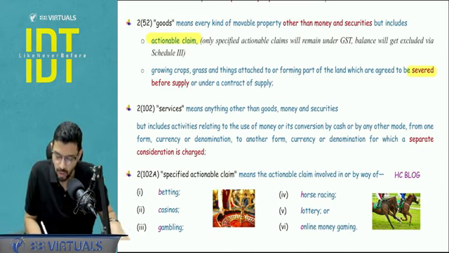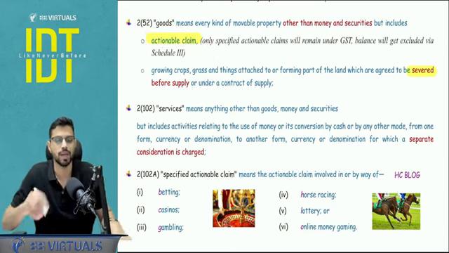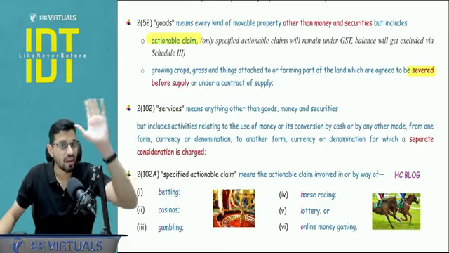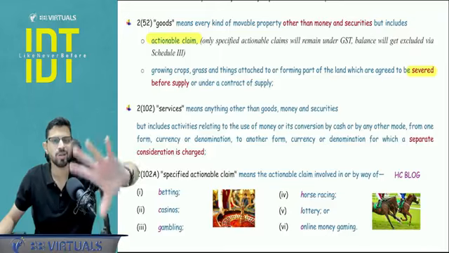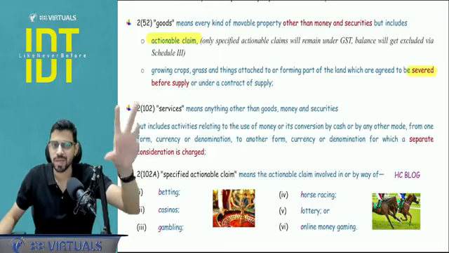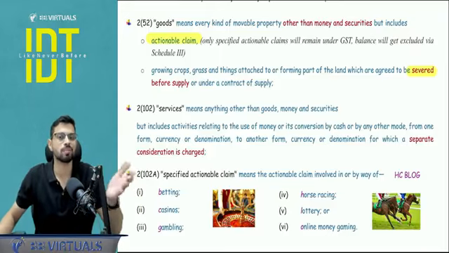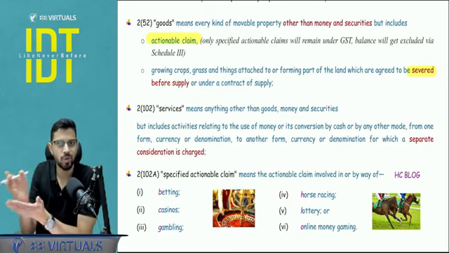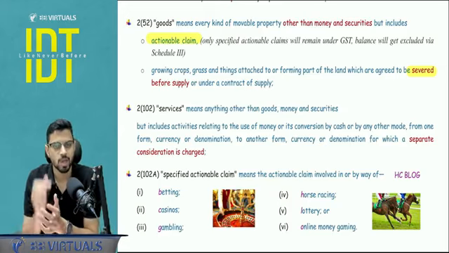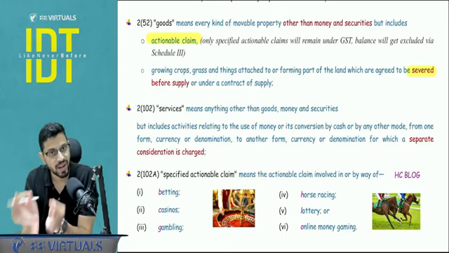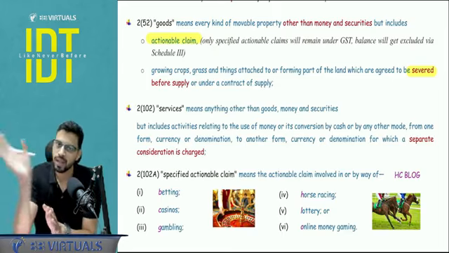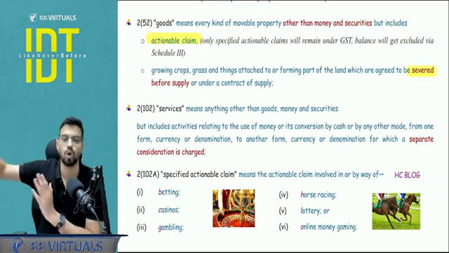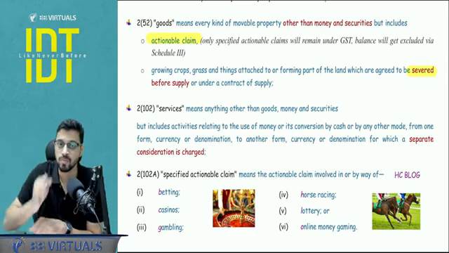Okay. Now with respect to actionable claims, you have to link Schedule number 3 here. What is the Schedule 3 link here? So all the actionable claims are goods, correct? Now after that, Schedule 3 comes, and Schedule 3 basically says that actionable claims are outside the scope of supply. What is Schedule number 3? Not a supply. So actionable claims are goods, but this will be covered in Schedule number 3 except specified actionable claims. So the conclusion is that all the specified actionable claims are under goods. Finally, all other actionable claims apart from specified actionable claims will be covered in Schedule number 3, means not a supply, negative list.